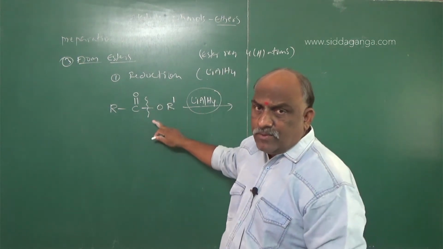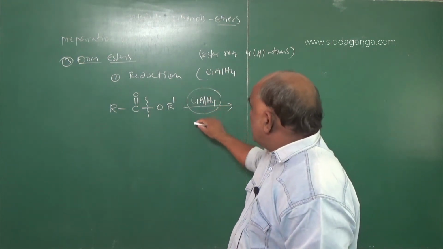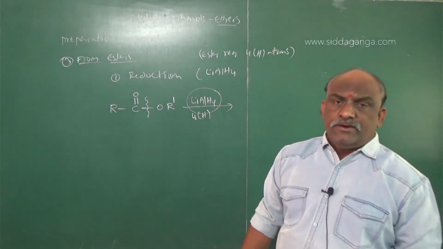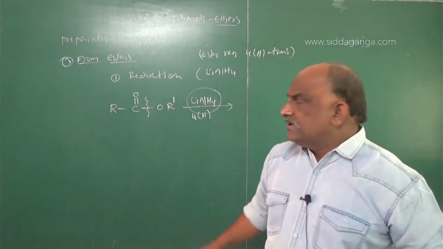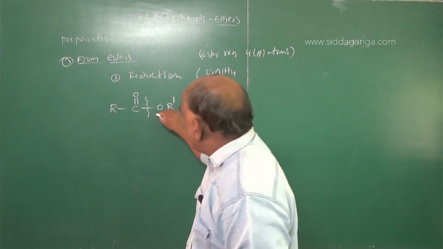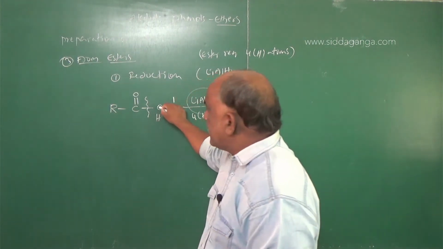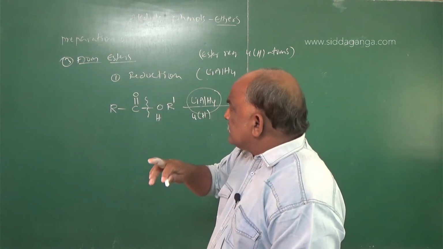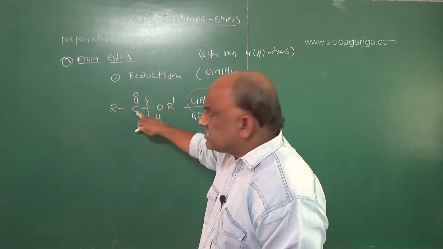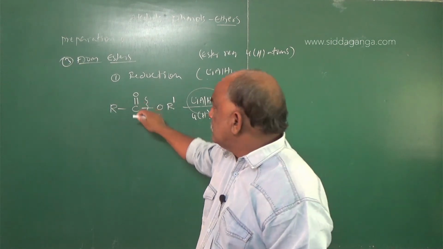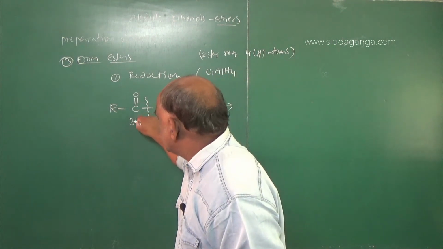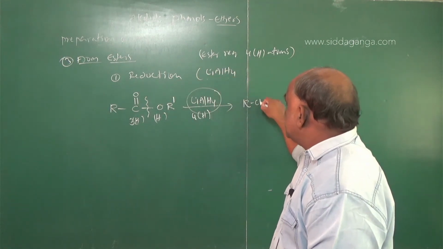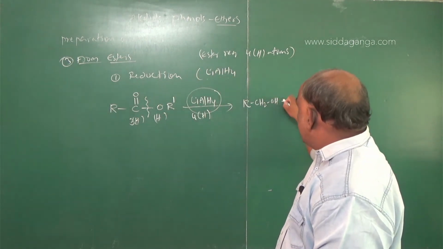After breaking the bond, this lithium aluminum hydride supplies 4 hydrogen atoms. Of these 4 hydrogen atoms, if one hydrogen atom is added to this side, it becomes R'OH. The remaining 3 hydrogen atoms go to the carbon and oxygen: 2 go to this carbon, 1 goes to this oxygen. So here 3 hydrogen atoms, here 1 hydrogen atom. What will be the answer? RCH2OH plus R'OH.